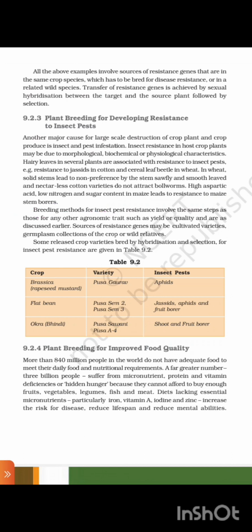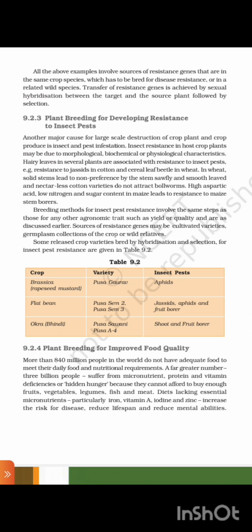Breeding methods for insect pest resistance involve the same types as those for any other agronomic traits such as yield or quality, as discussed earlier. Sources of resistance genes may be cultivated varieties, germplasm collections of the crop, or wild relatives. Some released crop varieties bred by hybridization and selection for insect pest resistance are given in Table 9.2.